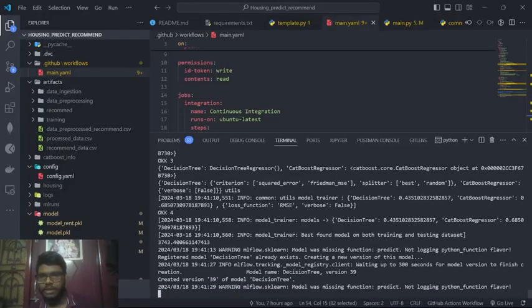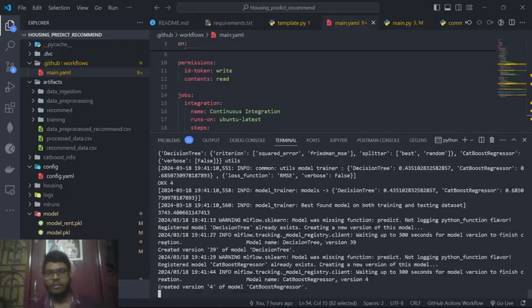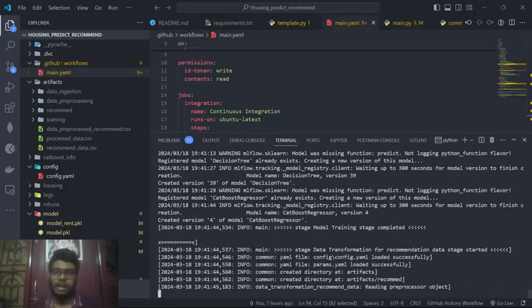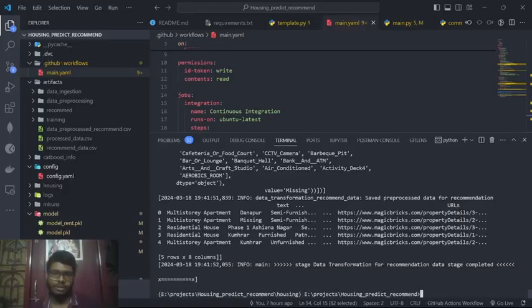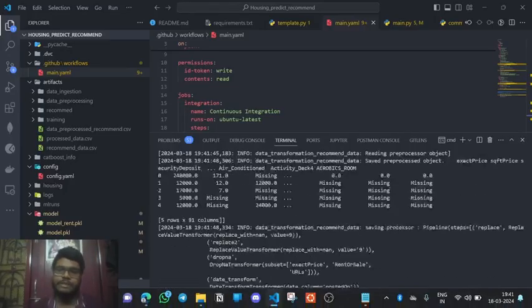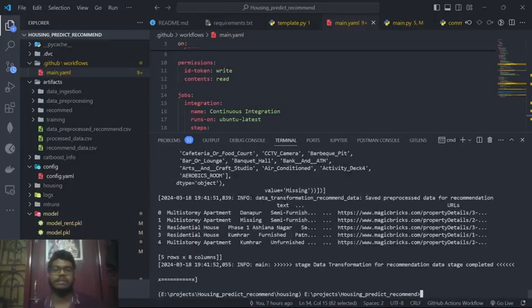And here, the decision tree gives 43% accuracy and the CatBoost regressor gives 68% accuracy, which is not really great, but okay, we can improve upon it. But just to show what this project looks like and how I am using MLOps tools in it, I have used all these things inspired by Krish Naik's instructions, videos, and GitHub repos. That's all I have to say about this project.